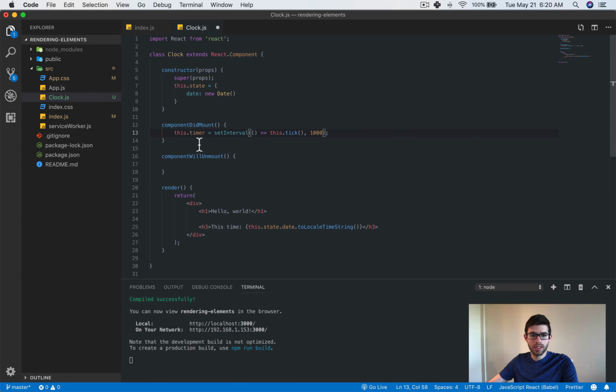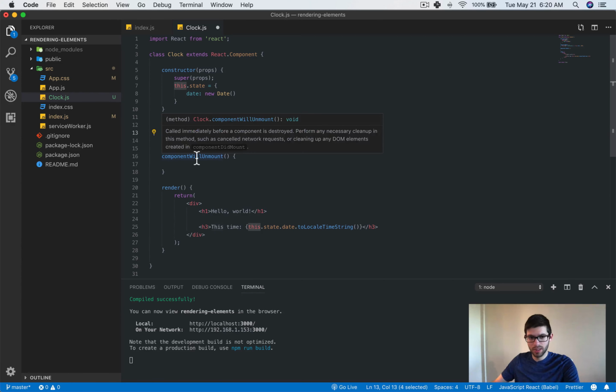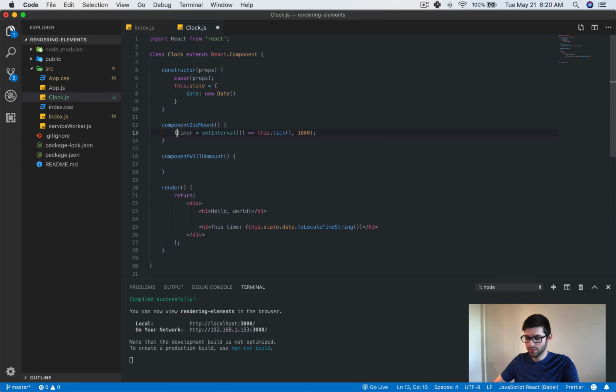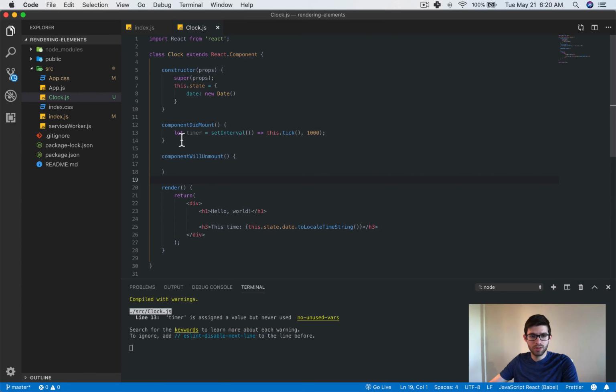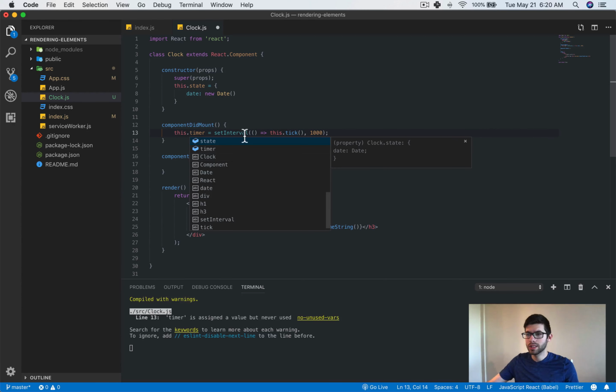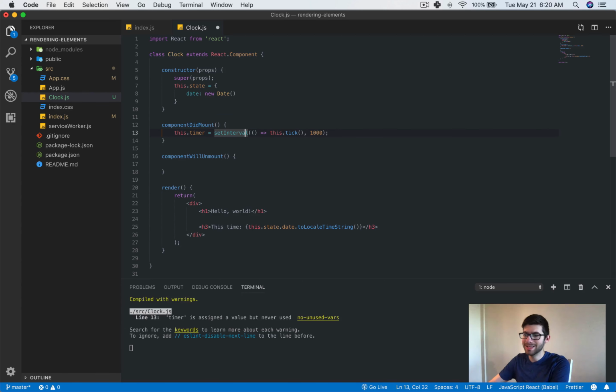So what's going on here is that we're setting up a timer, and we're using this instead of, for example, those things really annoy me. If anyone knows how to make that stop, please do. Instead of using var or let or something like that, we're using this, and that is so it is set up inside of the actual component, I believe. So it says, while this.props is set up by React itself and this.state has a special meaning, you are free to add additional fields to the class manually if you need to store something that doesn't participate in the data flow, like a timer, for example.